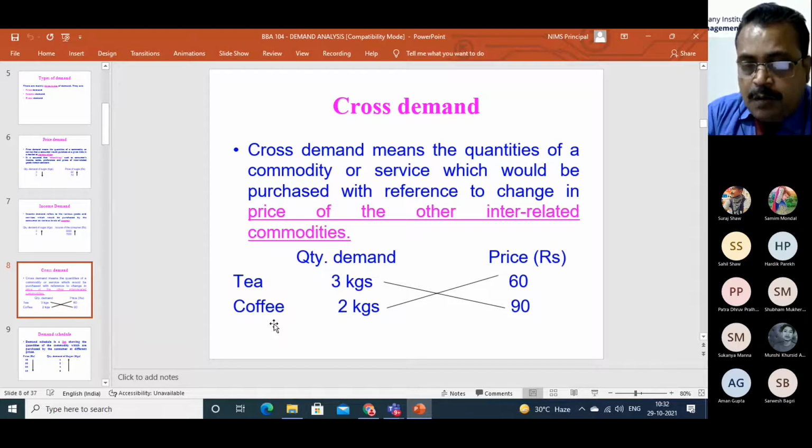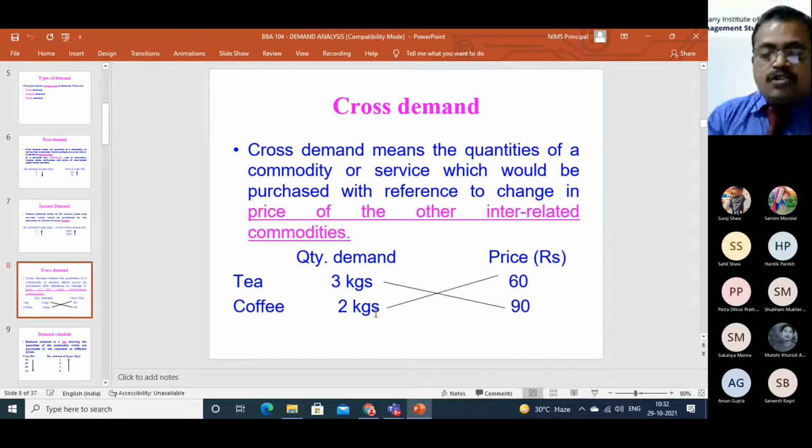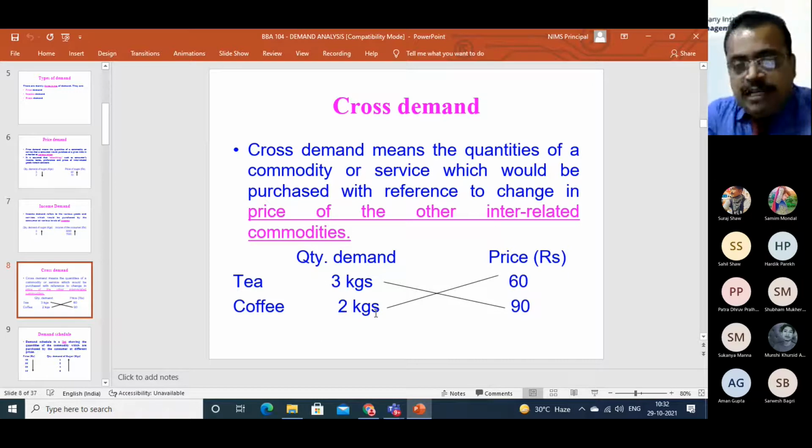Since quantity demanded of one commodity changes with the change in price of the other interrelated commodity, that is why a cross relationship is maintained. Look at the cross relationship: quantity demanded of tea and price of coffee, then price of tea and quantity demanded of coffee. See, the cross relationship is maintained here. That is why such type of demand is called the cross demand.